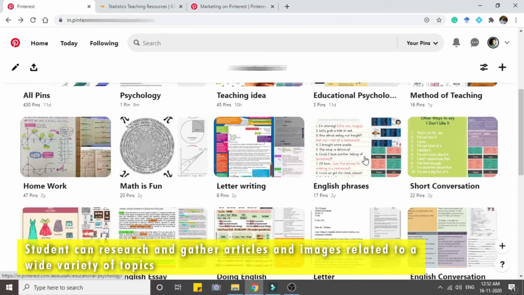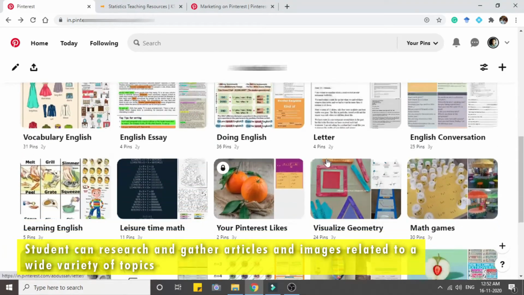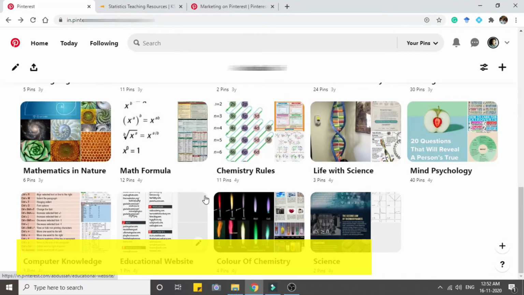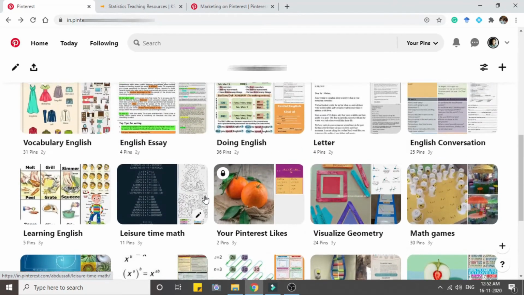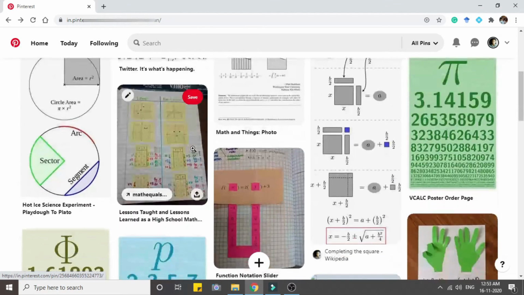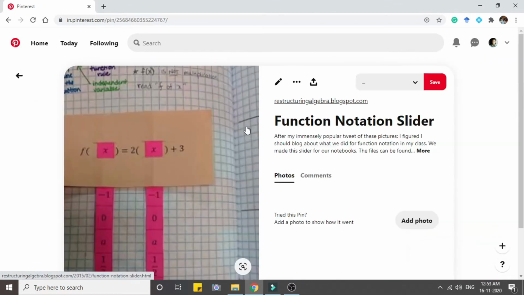Students can research and gather articles and images related to a wide variety of topics, and organize them on boards using Pinterest and then browse these bookmarked images as needed. Each bookmark or pin links back to its original website source.